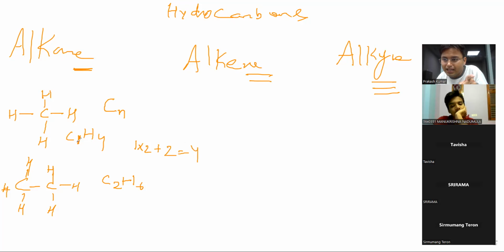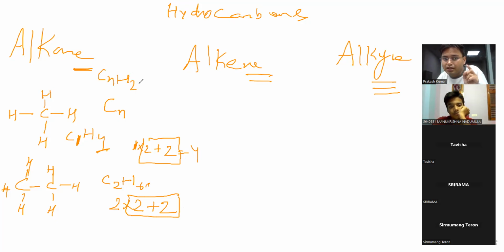Here again, if I multiply this 2 with 2 plus 2, this is the formula, 6. So that's why the alkane formula is CnH2n+2. Getting my point, Mumang?